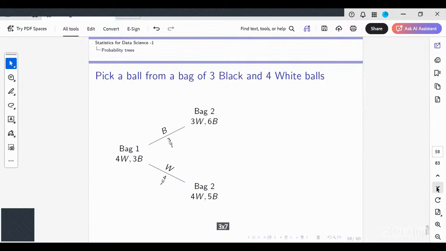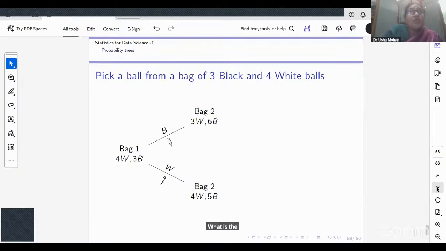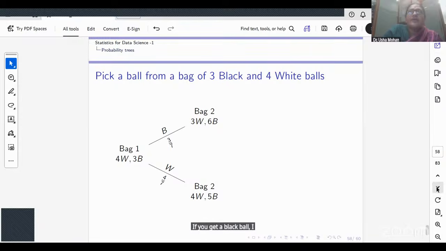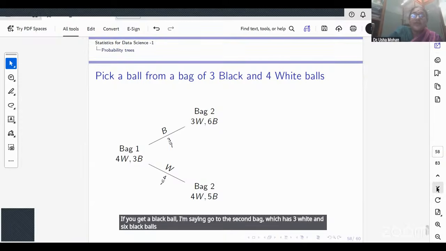What is the chance of me getting a white ball? 4 by 7. If you get a black ball, I'm saying go to the second bag, which has 3 white and 6 black balls. If you get a white ball, go to the second bag, which has 4 white and 5 black balls. Okay, this is just as an example.